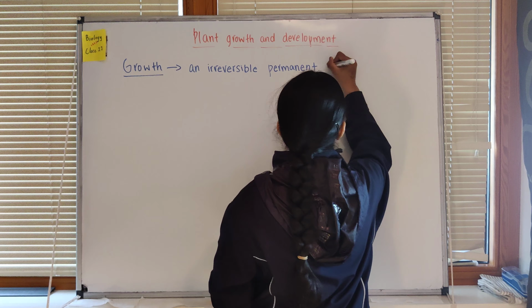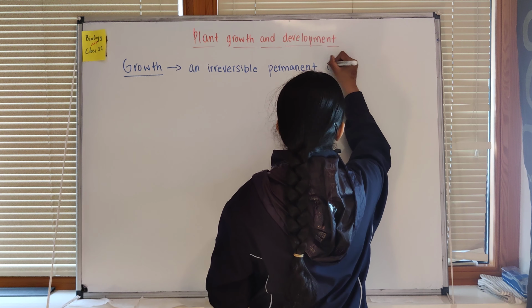Normally, when we talk about the term growth, what exactly is growth? Growth is basically irreversible. Irreversible means we can't reverse it. So once anyone grows to a certain age, they can't come back to the younger age. So it's an irreversible change, and it's permanent. It's not temporary, it's permanent. It's an irreversible permanent increase